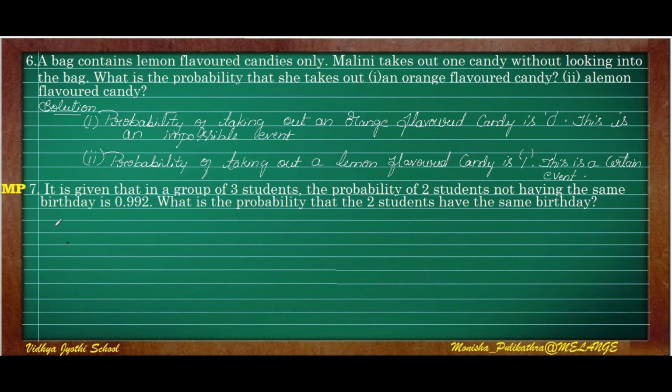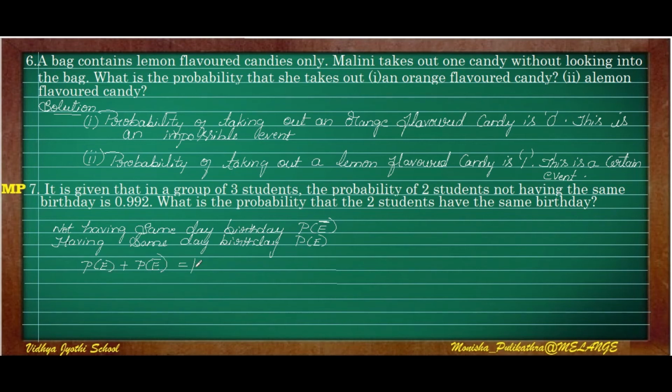We can consider not having the same day birthday as P of E bar, and having the same day birthday as P of E. We know the formula: P of E plus P of E bar is equal to 1.